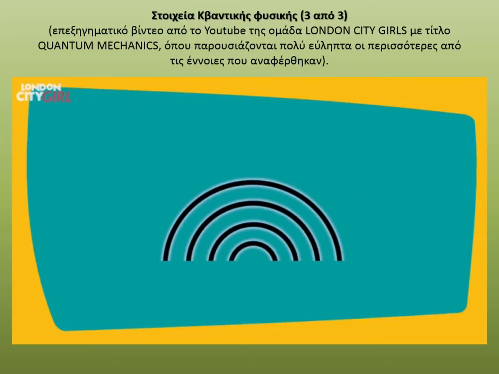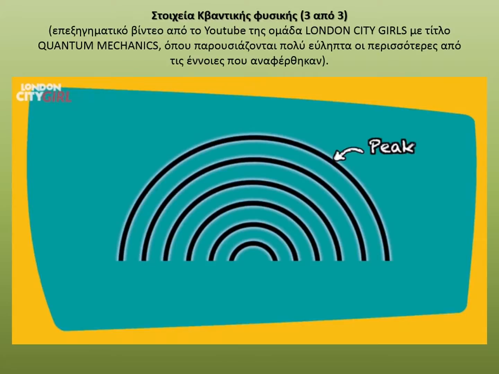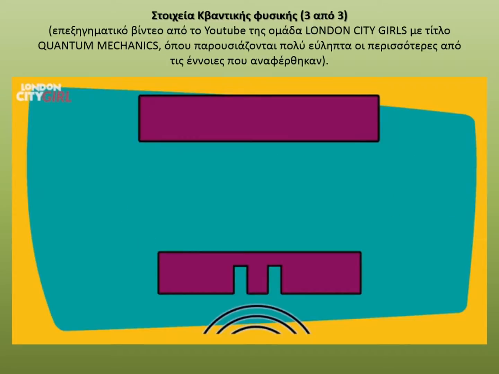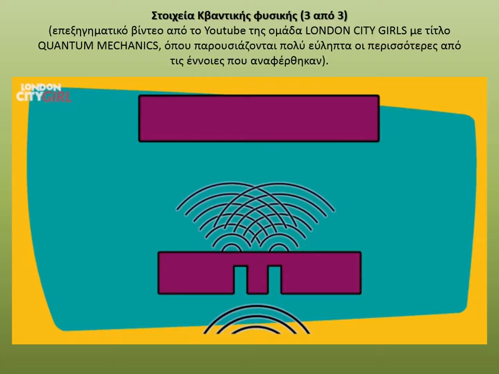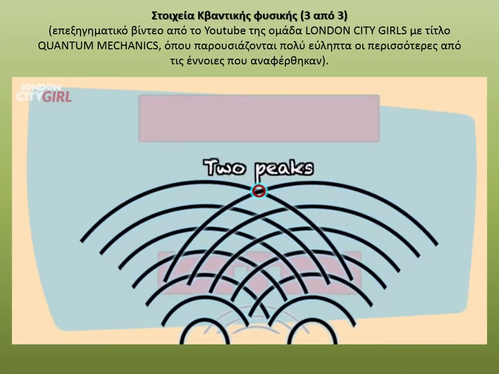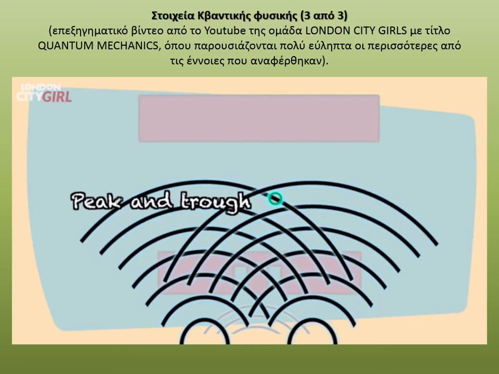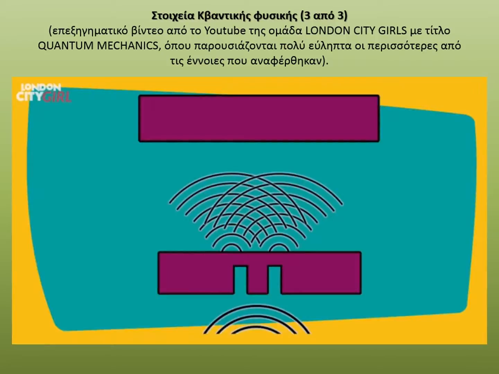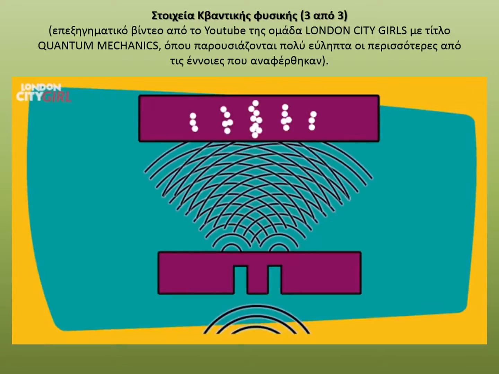This is a wave from above. The black lines represent a peak, and the spaces in between are the troughs. When an electron goes through the double slit, its wave is split in 2, and these waves then interact. The peaks meet here and reinforce each other, creating higher peaks, and the troughs meet here, also reinforcing each other, creating deeper troughs. And here a peak and a trough meet, cancelling each other out. The interaction between the waves results in the interference pattern at the detector screen. Where the waves are most intense, we find more of the electrons on the detector screen, and where they cancel each other out, there are no electrons on the detector screen.